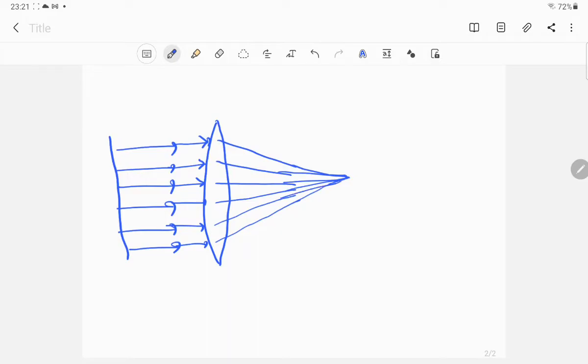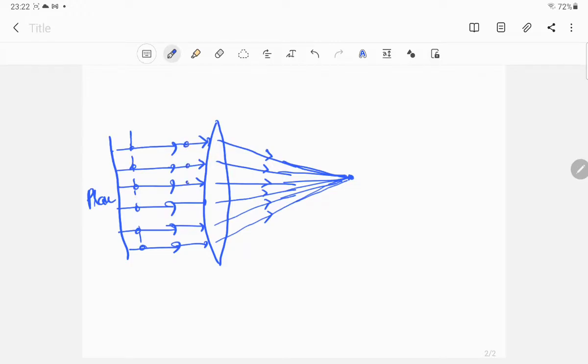I may not be drawing it very straight, since I am doing a freehand diagram. Here this is a plane wavefront obviously, because these are points having the same condition, the same phase.